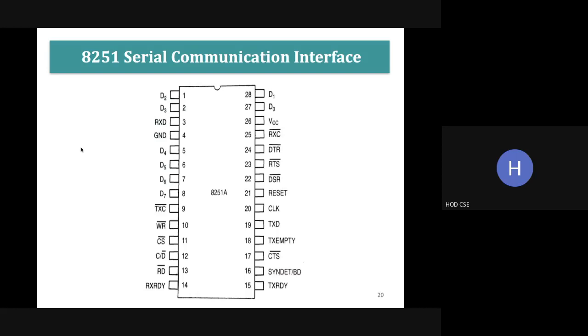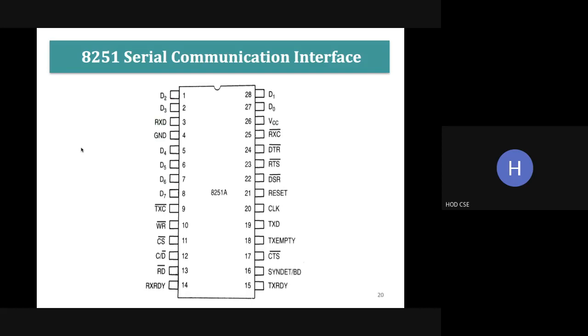So first you have studied about 8086. It is a processor, and 8087 is a co-processor which is used to perform mathematical operations. And 8089 is an I/O processor which is used to control all the I/O devices. And yesterday we saw 8255, which is the programmable peripheral interface, used to transfer data in parallel. And now we are on 8251, which is the serial communication interface, used to transfer data in serial. For this 8251, whatever you study in computer networks can also be written here.